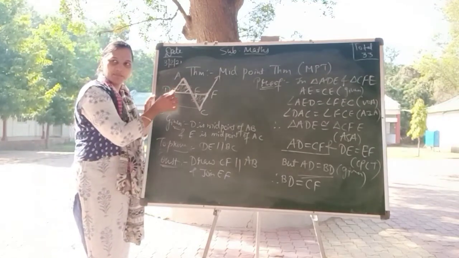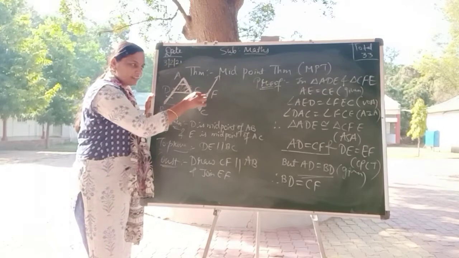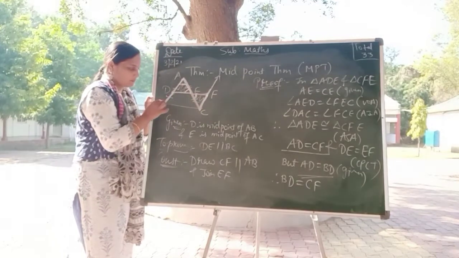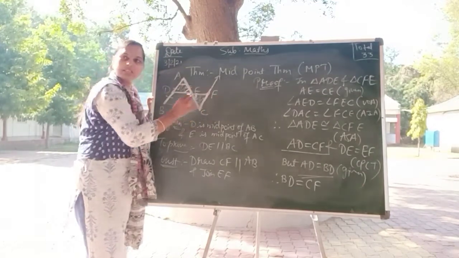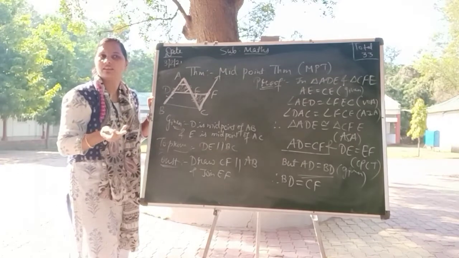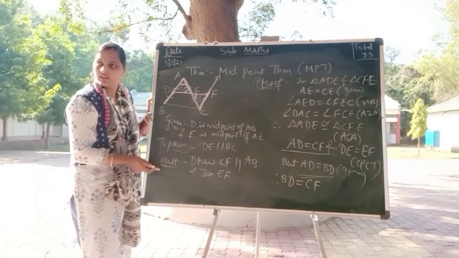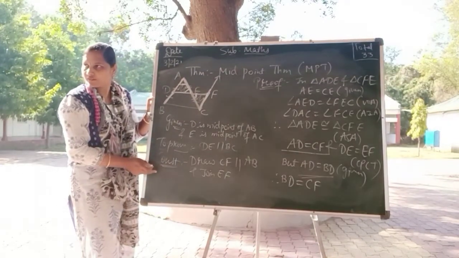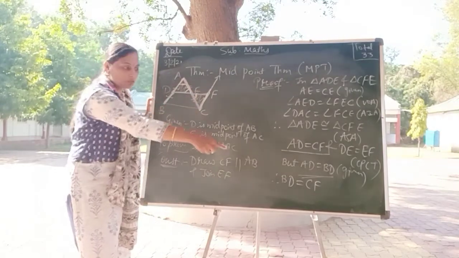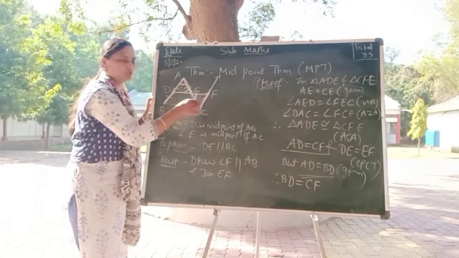It is a parallelogram. Yes, correct. Listen: BD is parallel to CF by construction. Now you said BD is equal to CF.